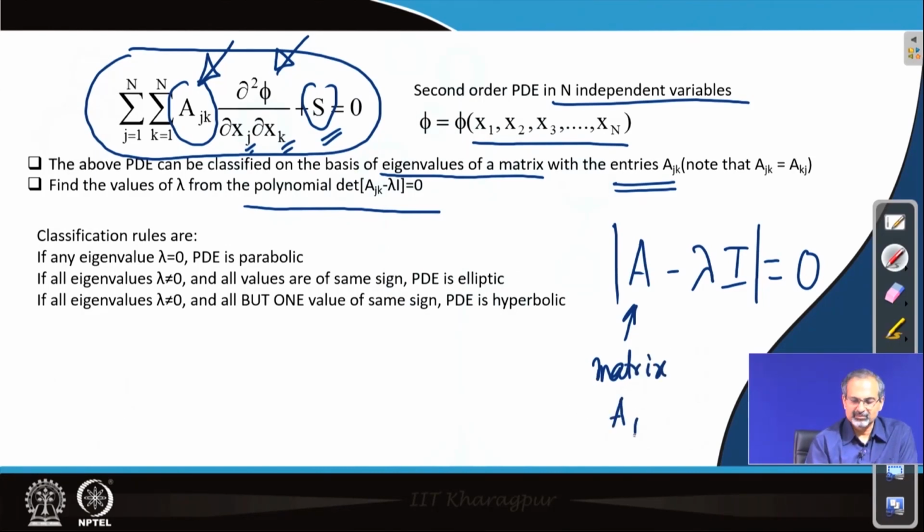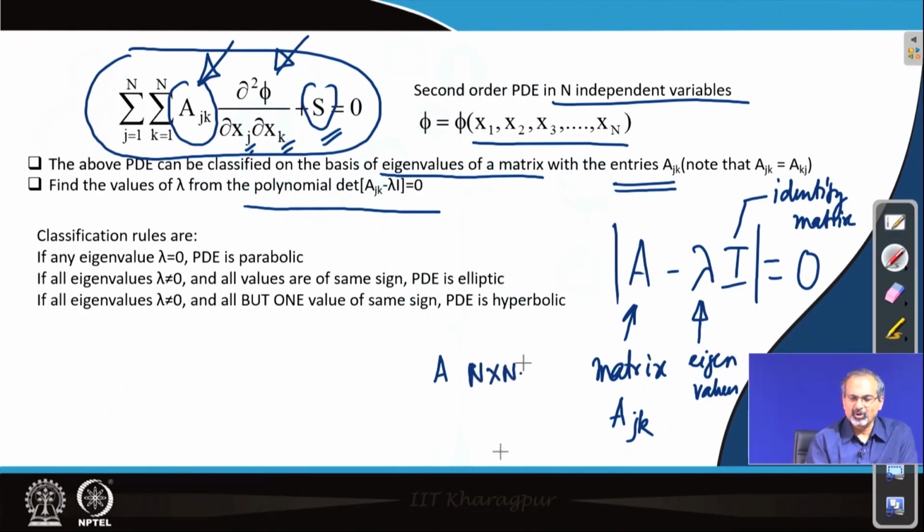So, the matrix which comes from A j k terms, and then lambda essentially will give you the eigenvalues, and I is an identity matrix. So, if A is an n by n matrix, then obviously I also has to be an n by n matrix.